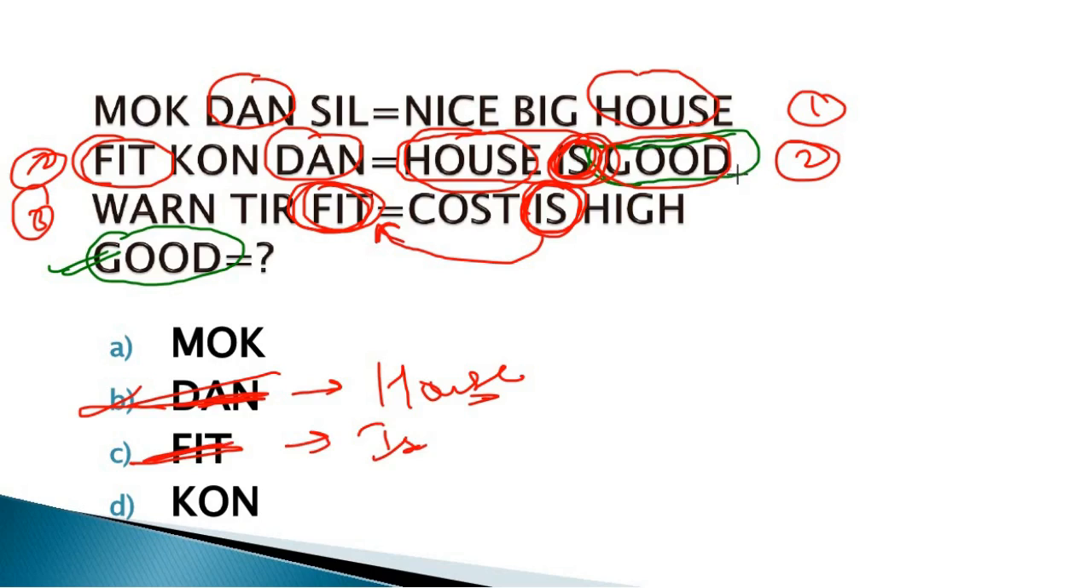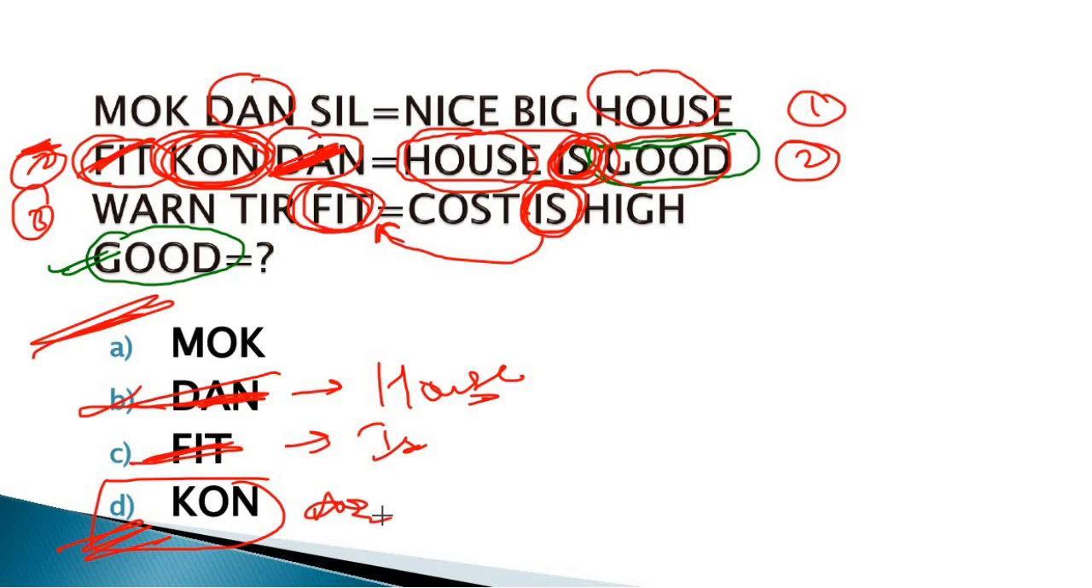And "good" is only present in sentence 2. The coding for "good" is only present in sentence 2. FIT is coding for "is", DAN coding is for "house". The remaining is KON, it means CON. Option number D is the correct answer for this question.